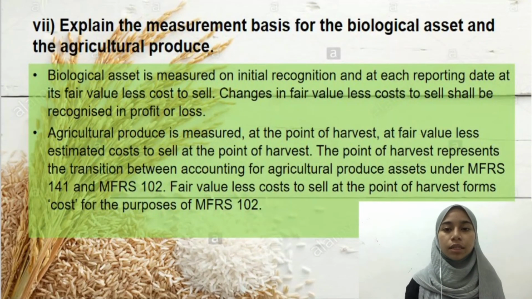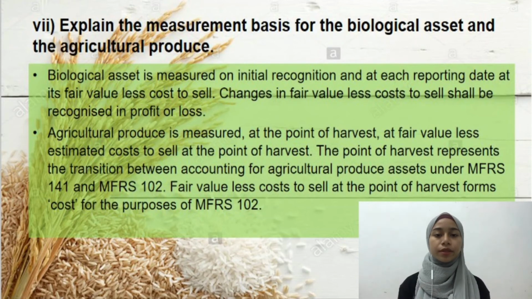Biological assets are measured on initial recognition and at each reporting date at fair value less cost to sell. Change in fair value less cost to sell should be recognized in profit or loss. Agricultural produce is measured at the point of harvest at fair value less estimated cost to sell. The point of harvest represents the transition between accounting for agricultural produce under MFRS 141 and MFRS 102.